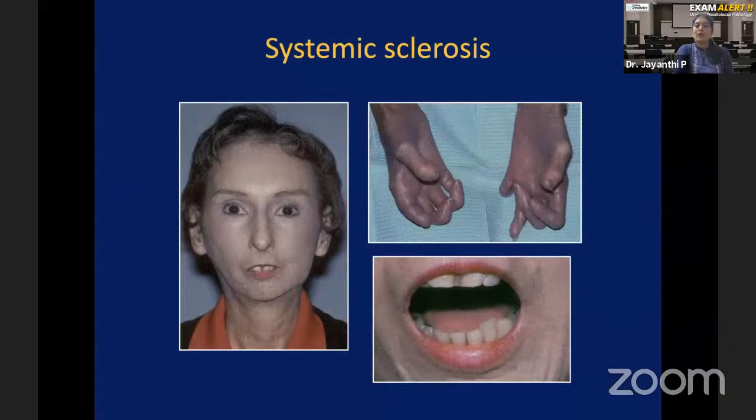So this feature is almost similar to oral submucous fibrosis. If you all remember, oral submucous fibrosis is a disease which occurs due to areca chewing. Patient will have difficulty in opening the mouth. This oral manifestation of systemic sclerosis is also something similar to oral submucous fibrosis, because here also dense collagen fibers are deposited. The reason is different.